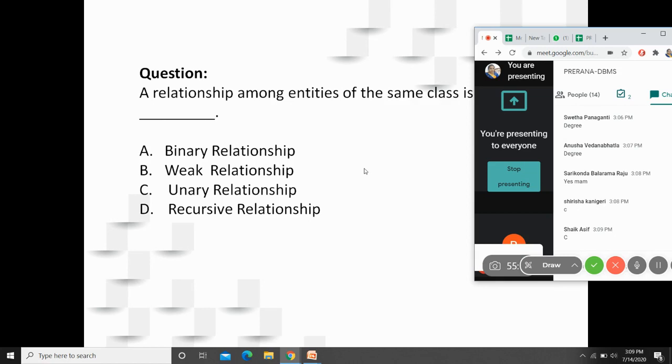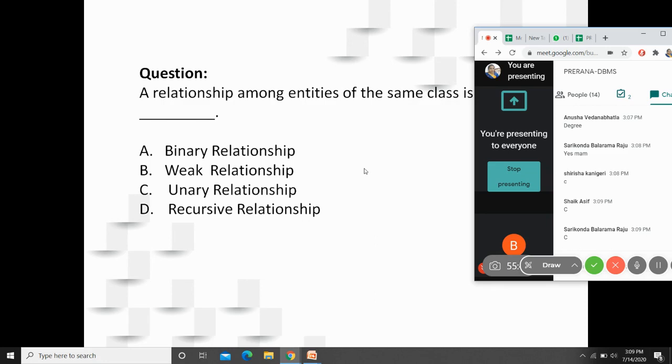Very good, because we have discussed only the concept of unary relationship. You are answering that it is unary relationship, but there is also another name for unary relationship called as recursive relationship. Of course, it is not a, because binary relationship must have two entities participating in the relationship.